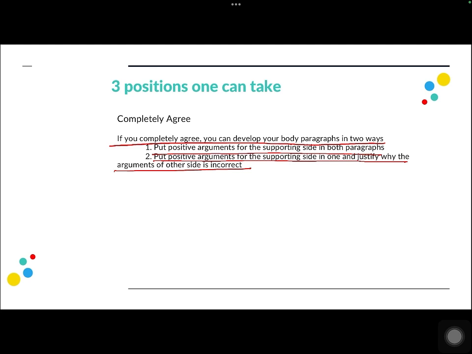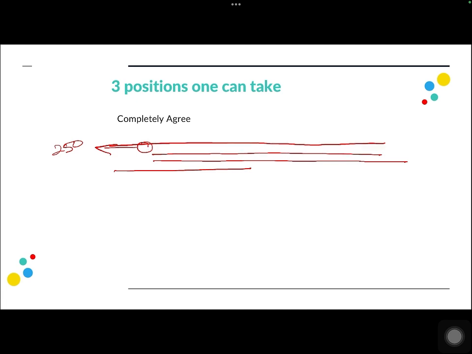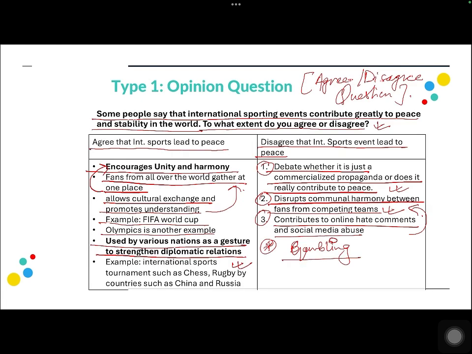But there is a question you must ask yourself in this case, which is, let's say you choose to completely agree and you choose to use this way to write your essay. Now, will you be able to write 250 words just on the basis of the points that you have generated? So we have hardly generated 2 points.